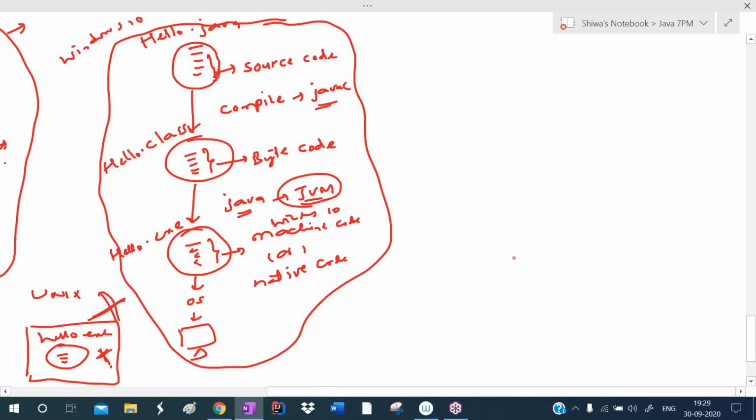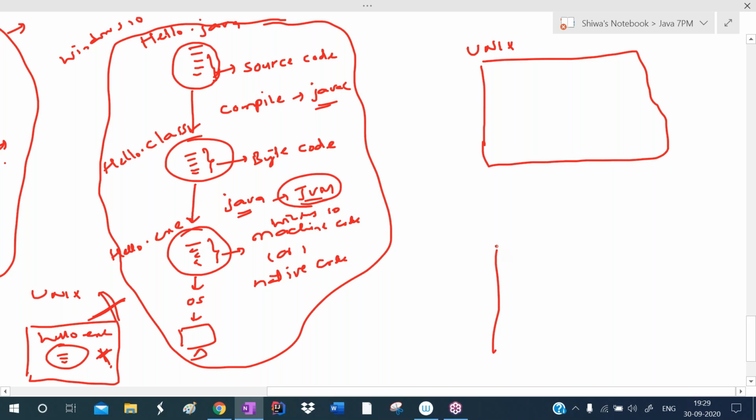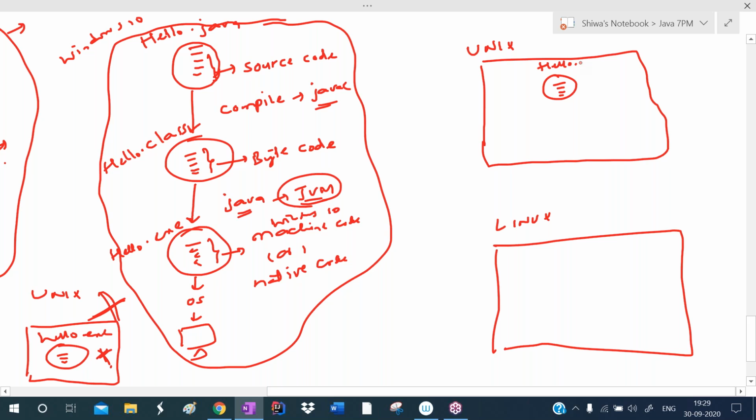Now observe carefully. This is another system, which has the Unix operating system. This is another system, which has the Linux operating system. Now I want to run this Java application in the system which has Unix. So simply take the bytecode file and place it here. What is the bytecode file name? Hello.class. So place the hello.class file here. That is the bytecode file.